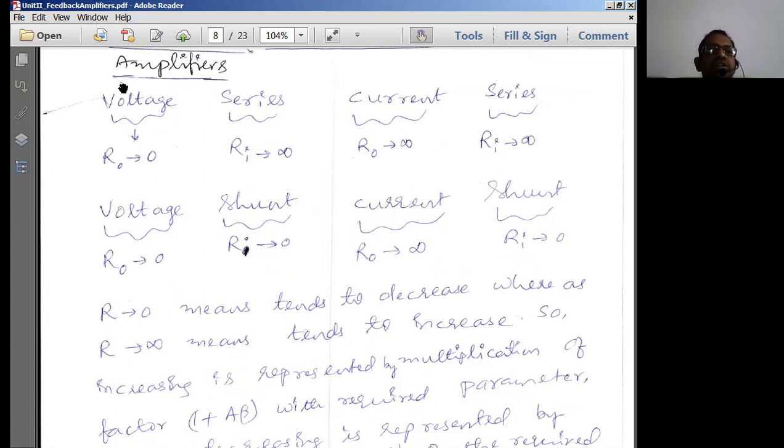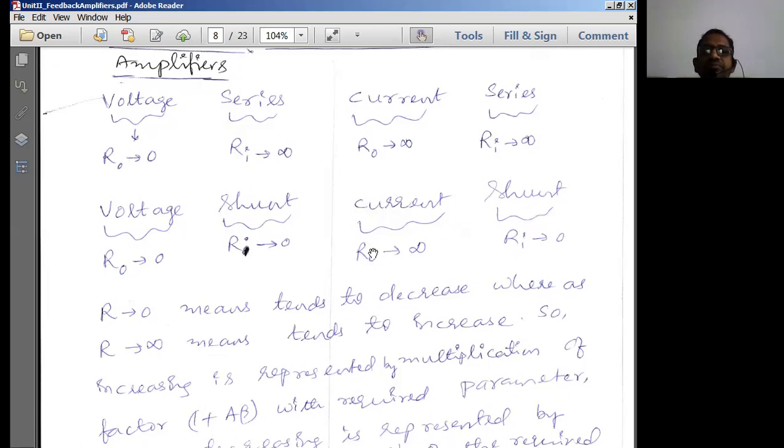Voltage shunt: the first term, voltage, is the same, so R naught should decrease. Shunt means what? Ri should decrease. So here what happens? Shunt mixing means the current is going to increase. The input current should increase. When the resistance decreases, all the current flows through that resistor. When the resistance is going to decrease, then the current is going to increase. Therefore, input resistance should tend to zero.